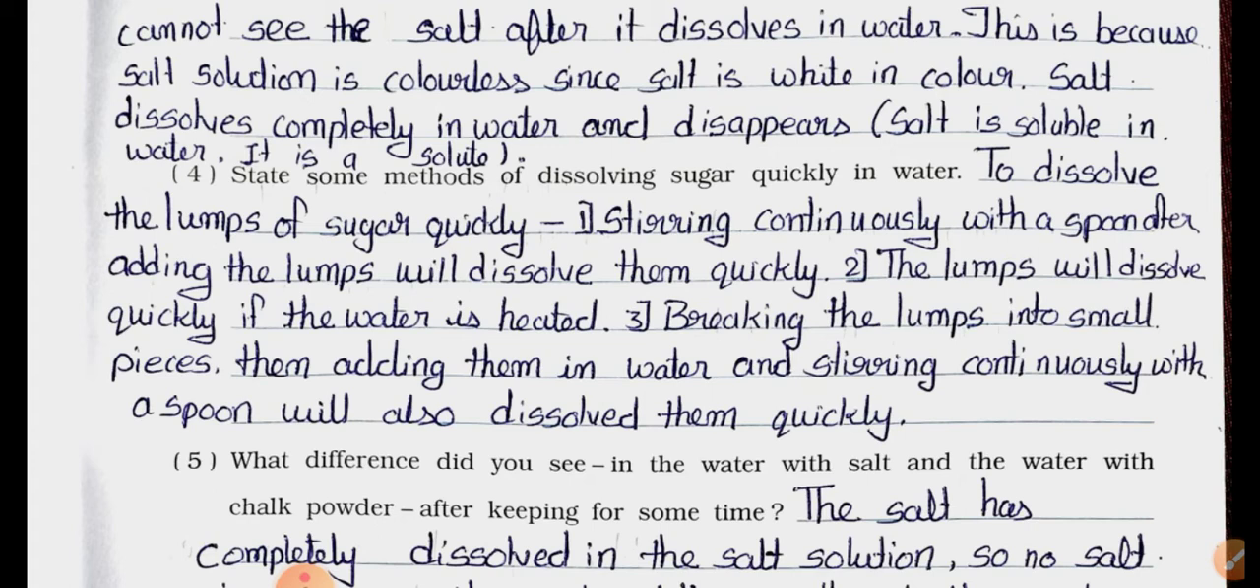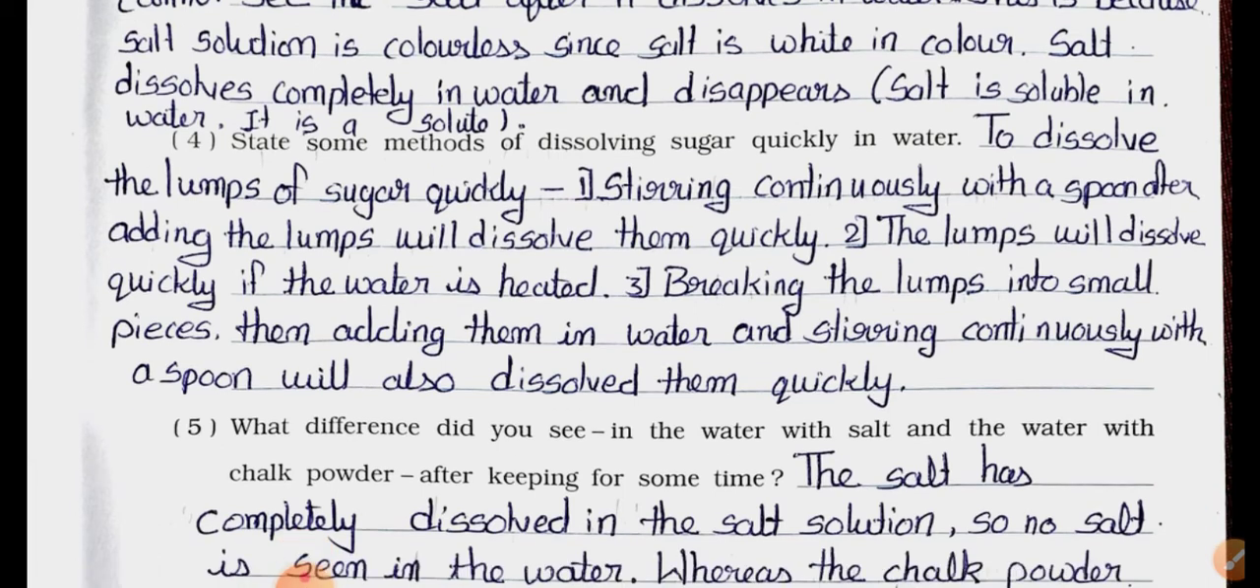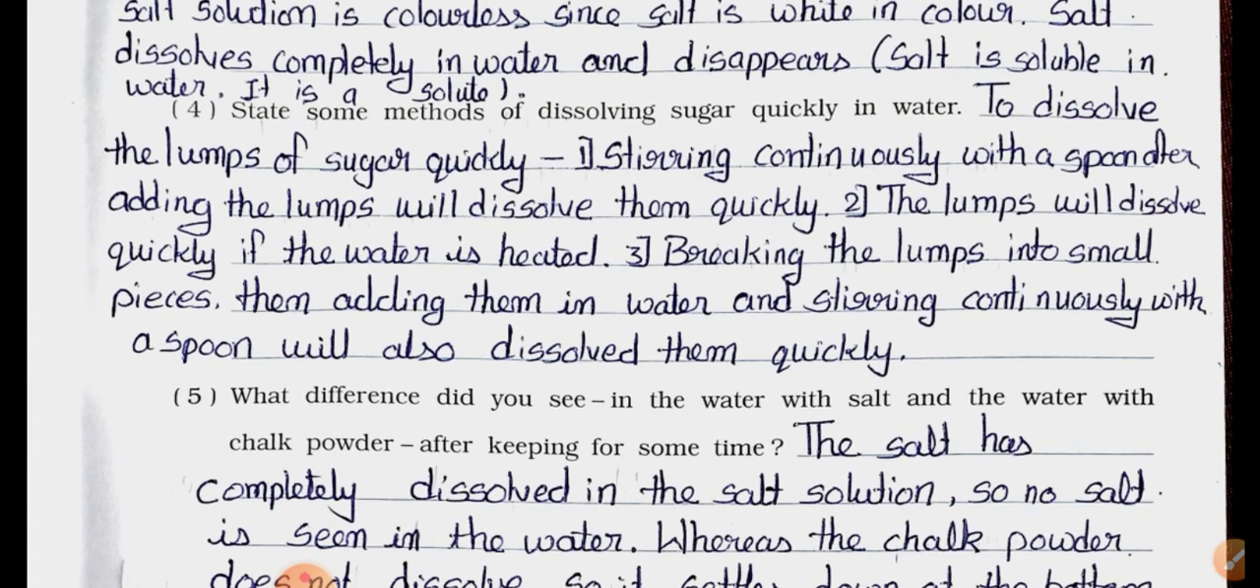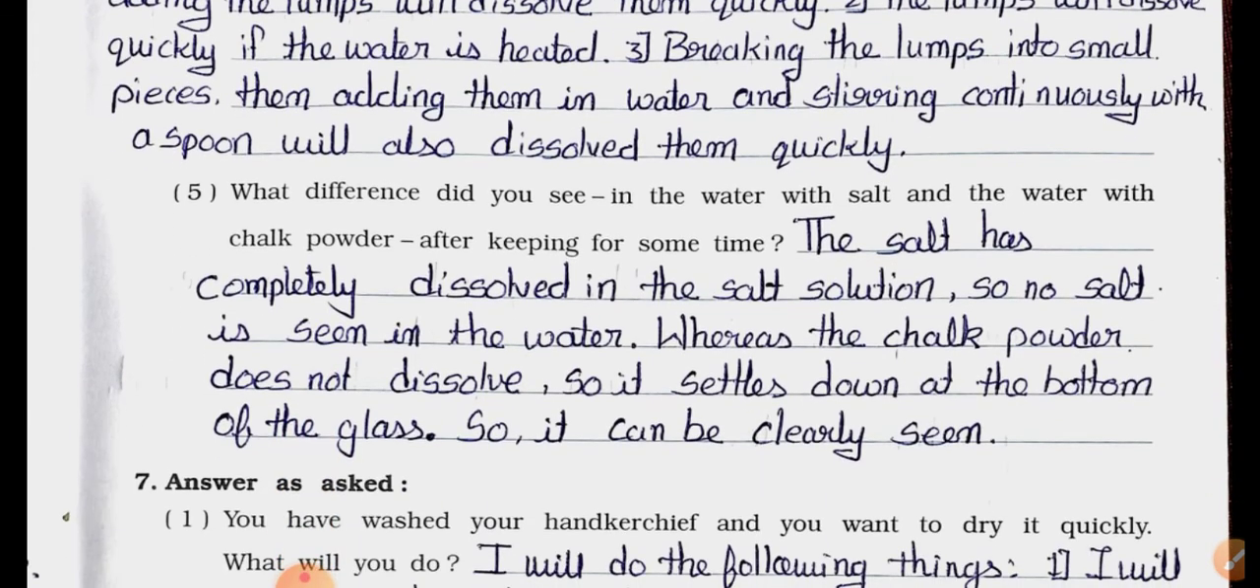Now see question number 4. State some methods of dissolving sugar quickly in water. Answer: to dissolve the lumps of sugar quickly, point number 1, stirring continuously with a spoon after adding the lumps will dissolve them quickly. Point 2, the lumps will dissolve quickly if the water is heated. Point 3, breaking the lumps into small pieces, then adding them in water and stirring continuously with a spoon will also dissolve them quickly.